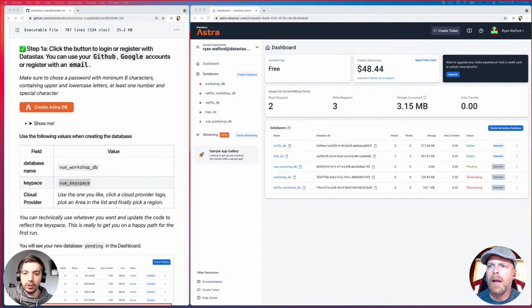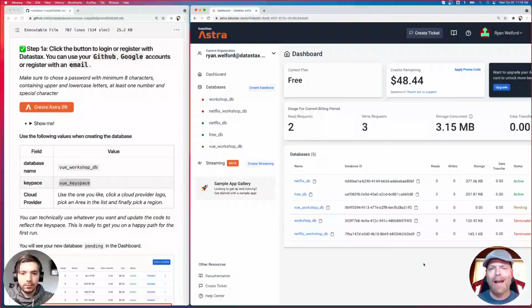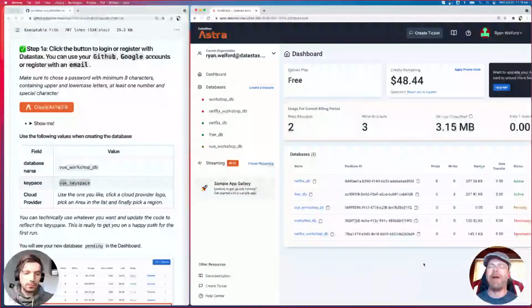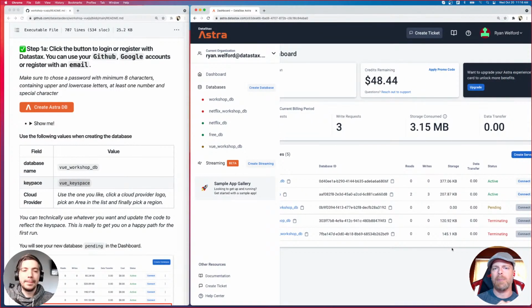And just something real quick, Ryan. Yeah, go ahead. Sudeep in YouTube says, do we need to create a login for the cloud as well? No. You can pick any one of the major cloud providers, GCP, AWS, or Azure. Astra handles all of that for you. You do not need an account with the cloud providers or anything. So the point of that is to give you the ultimate flexibility. So no, you do not need a login. You don't need an account. You don't need to worry about being charged on one of the cloud providers. All of the stuff here is free.